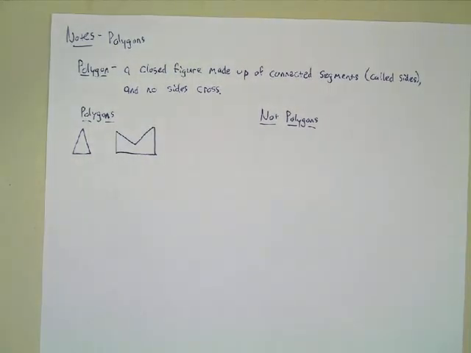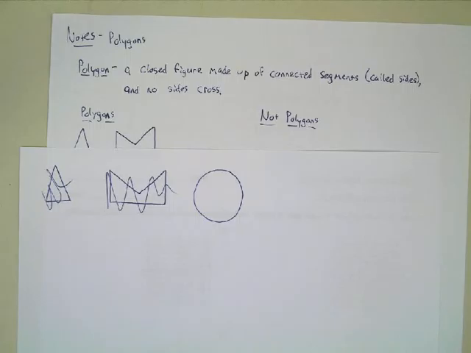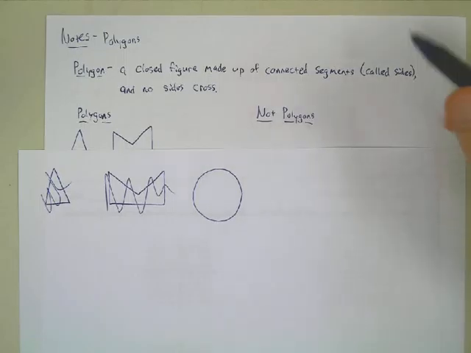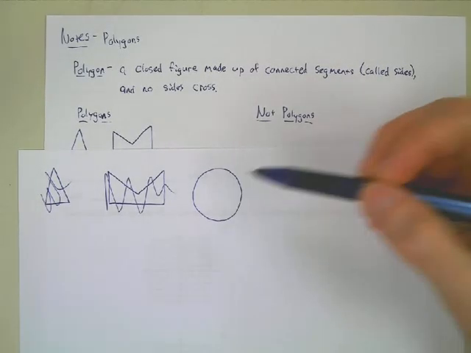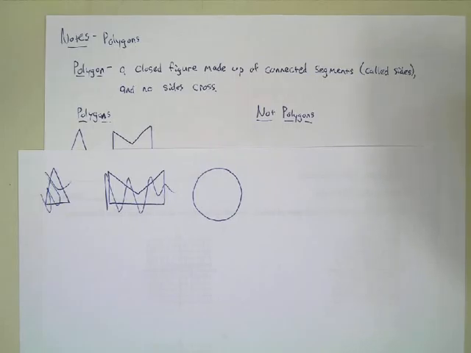How about... Is the circle a polygon? Great question. Let's take a look. Is a tire a polygon? That's supposed to be a circle. So is a circle a polygon? The answer is it is not. It is not a polygon. It is closed, but it's not made of segments. Can segments be curved?